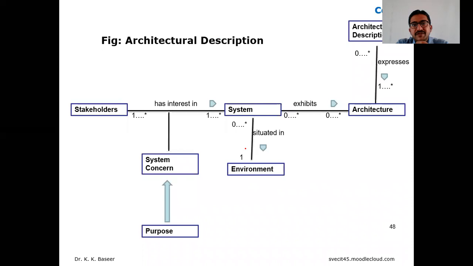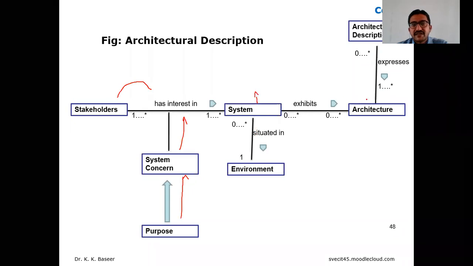If you closely observe the diagrammatic representation, the architectural description expresses the stakeholders' communication and interests, and it adds a set of concerns, in the sense that the purposes are added here, and it sets whether the environment is set for this system or not.